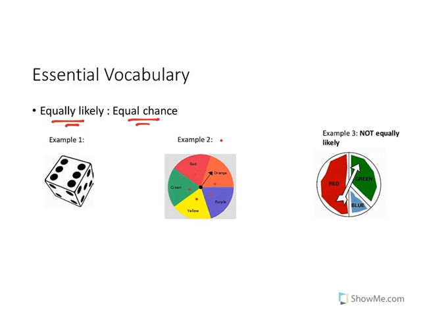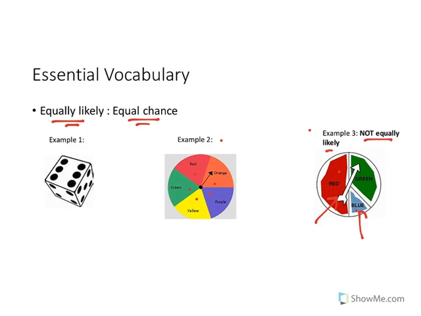However, in example 3, this is a spinner that demonstrates non-equal chances. It is not equally likely that I will hit red as I will hit blue, because if I spun the spinner, obviously I have a bigger chance of getting red and less of a chance of getting blue because blue is so small. So it's not equally likely.